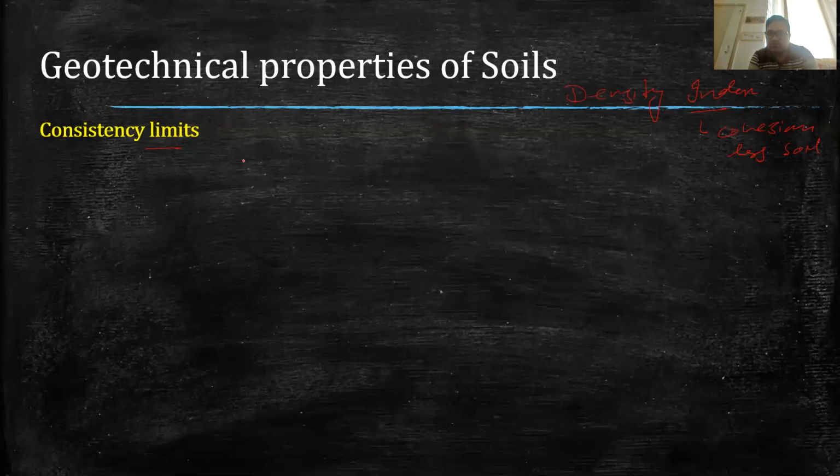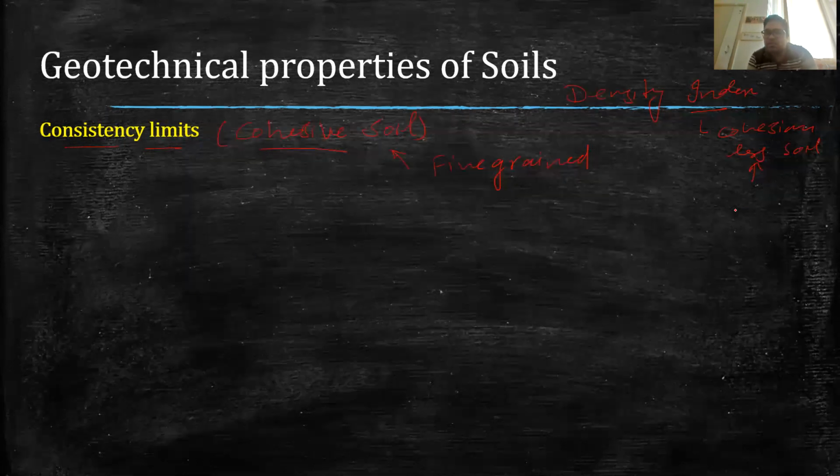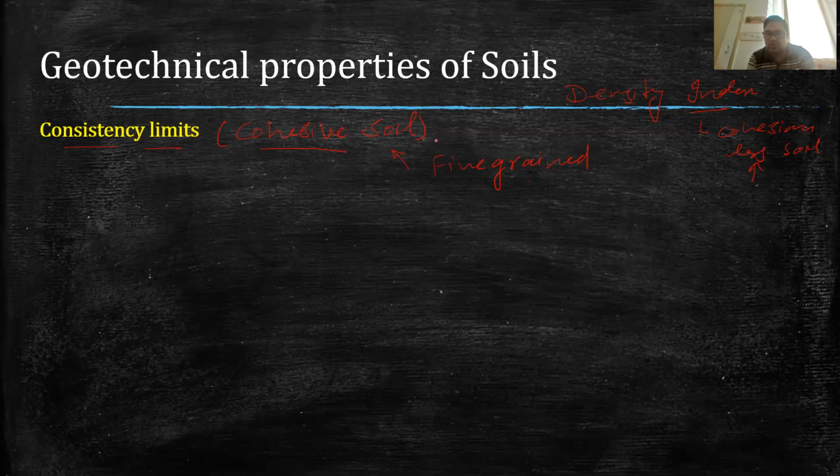Now, for the cohesive soil, we generally use this property, consistency limit. Generally, these cohesive soil particles are of very small size, so sometimes they are also known as fine grained soil. And the cohesionless soil, because their particles are generally larger than cohesive soil, are sometimes known as the coarse grained soil.